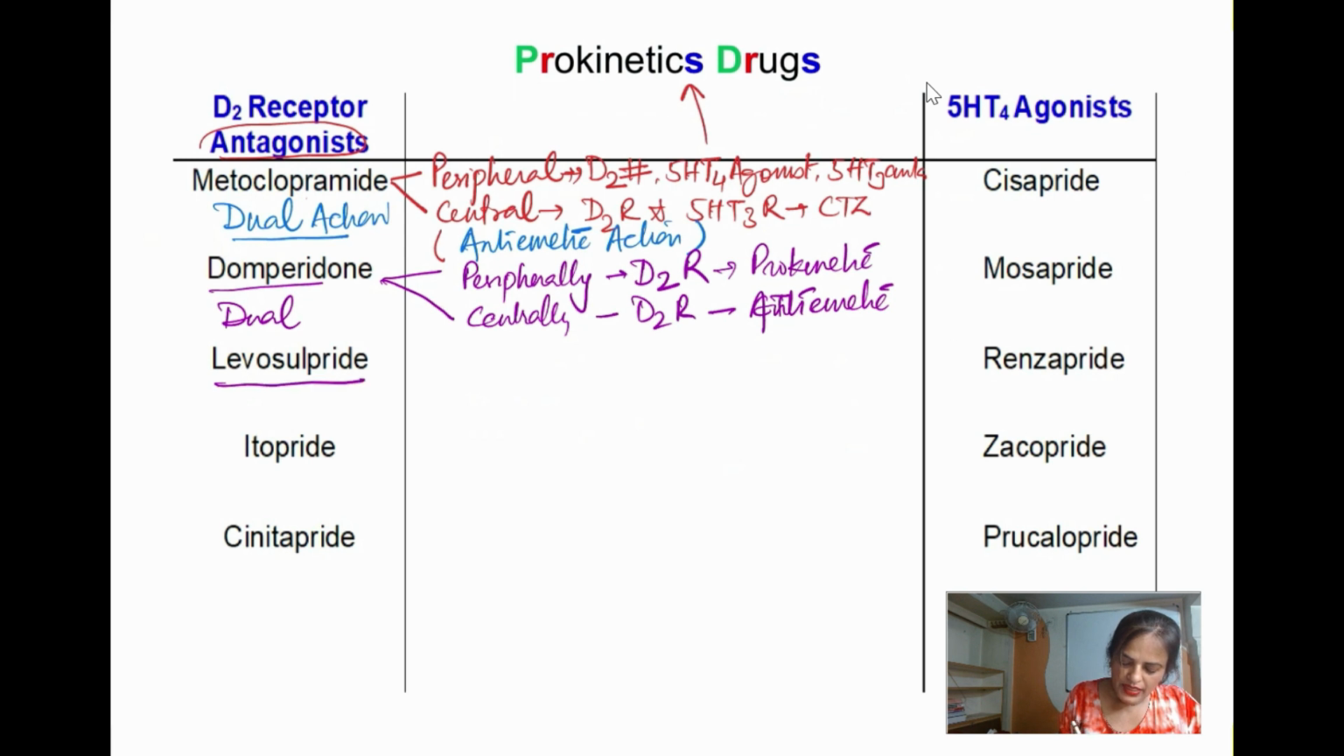Levosulpiride also acts the same way as domperidone. Now these 3 drugs, metoclopramide, domperidone and levosulpiride, have dual action. They have both prokinetic as well as antiemetic effect. Remember this. So we include them in the antiemetic classification and also in the prokinetic drug classification.